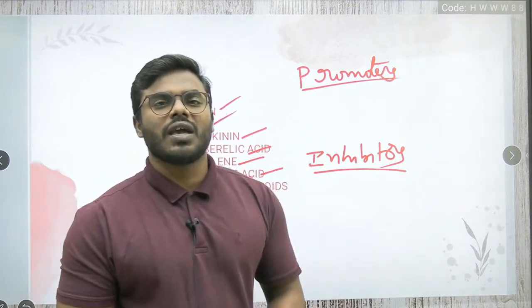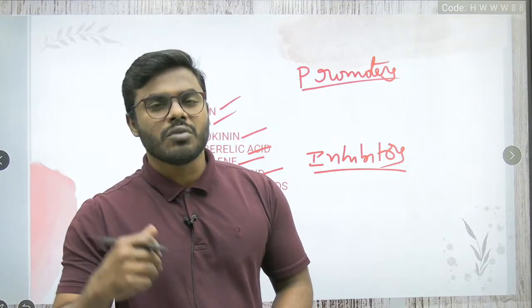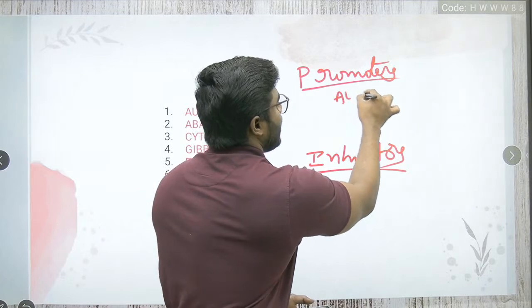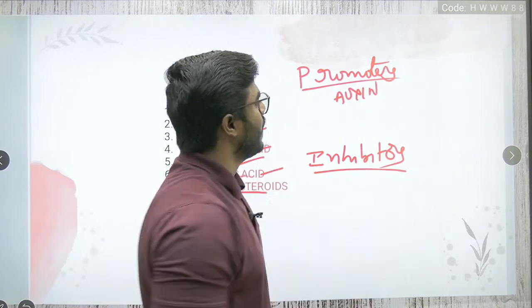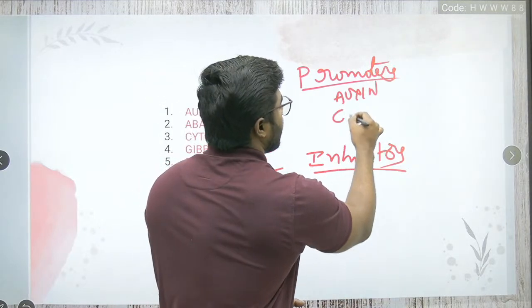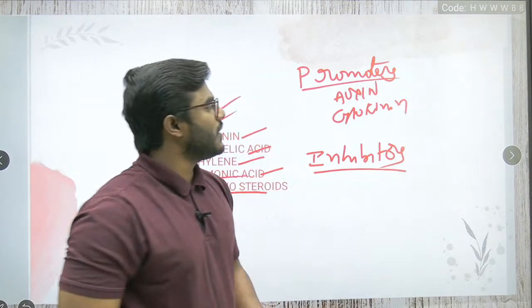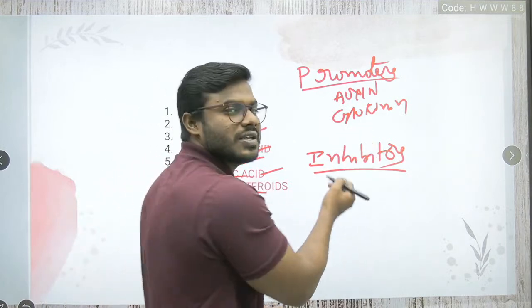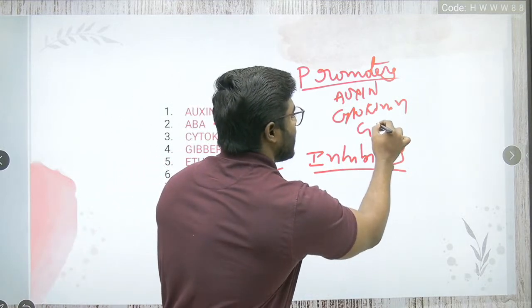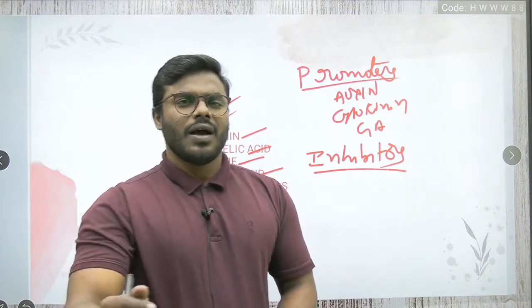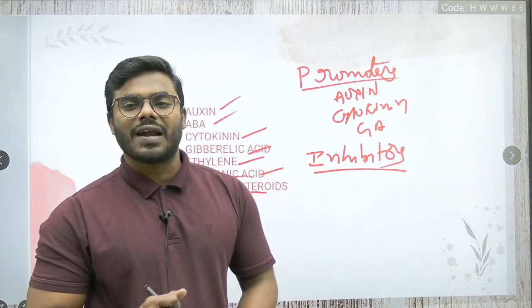What are the most important growth promoter hormones present in the plant body? Auxin. Auxin is a very important growth promoter. And friends, cytokinin is an important growth promoter. And another most important one is what? Gibberellic acid. These 3 are the major growth promoters, and we started studying them from the 11th standard onwards.